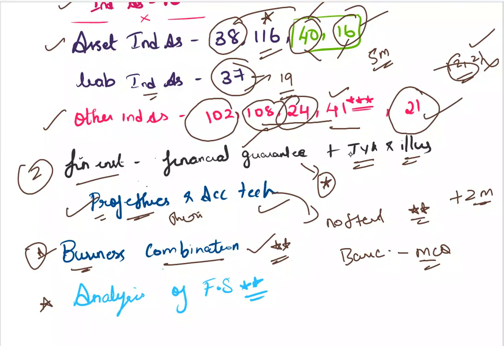Next is the analysis of financial statements. Analysis of financial statements is one such area students totally ignore. Please don't do that.